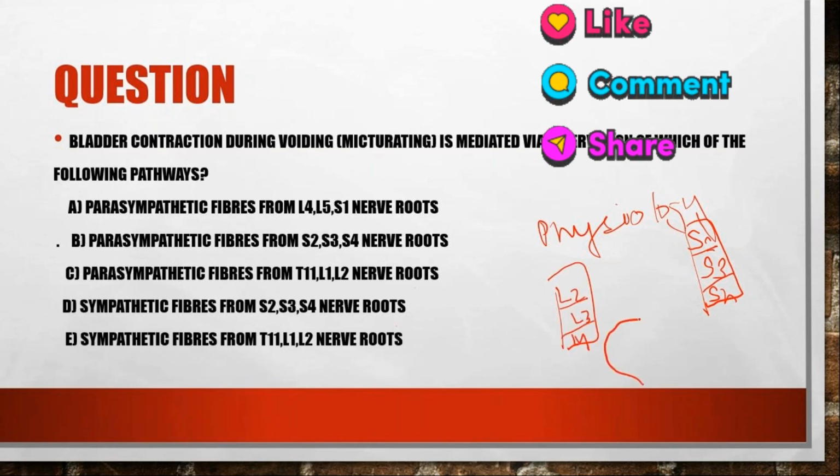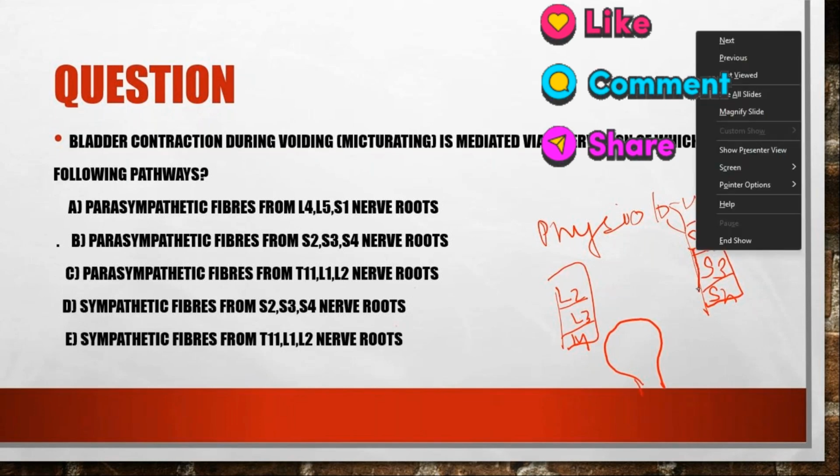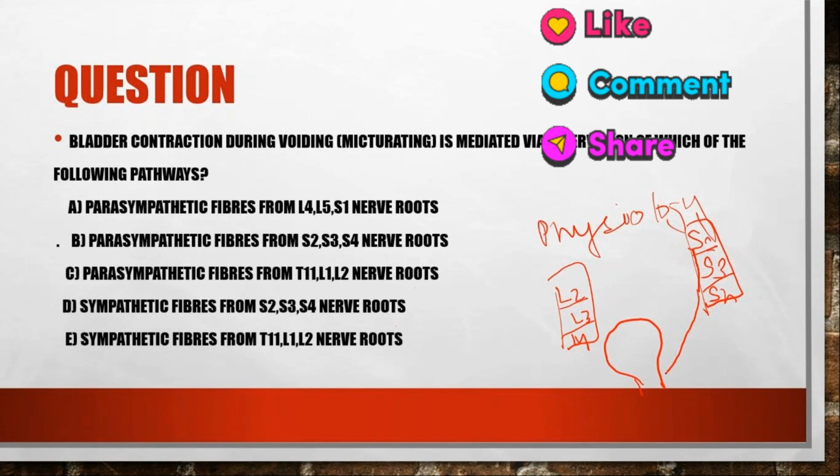I hope you know the pathway of micturition. The S2, S3, S4 will work on which of the following muscle? It will send its efferent signals to the external urethral sphincter and the detrusor muscle. It will help in the detrusor muscle contraction and external urethral sphincter, so micturition will occur. While the sympathetic fibers will send efferent fibers and will help in the detrusor muscle relaxation and external urethral sphincter contraction, so that the micturition will not occur.